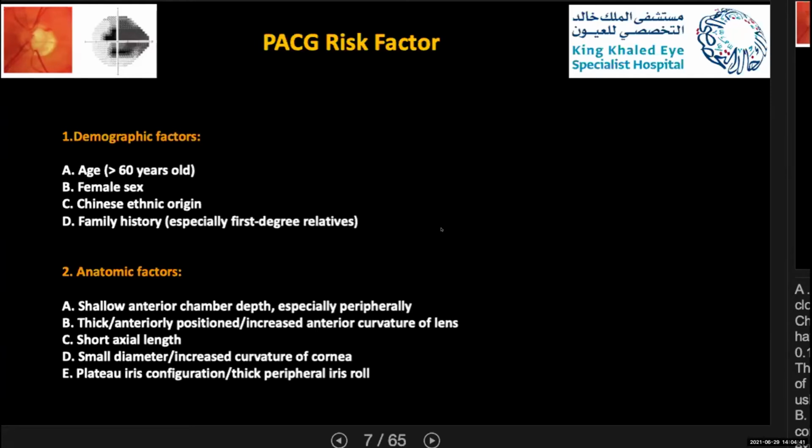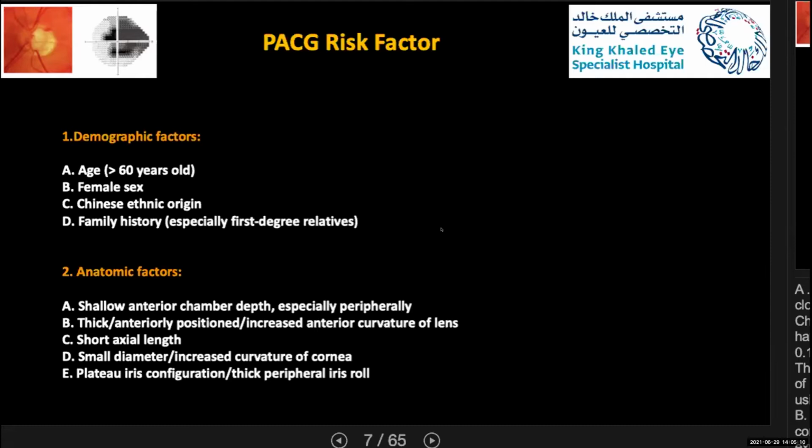The demographic risk factors, which are increased age, female gender, and Chinese origin, are all associated with a shallow anterior chamber. There is one study by Louis that found women have a shallower anterior chamber than men by around 0.160 millimeter, and that was highly significant in that study.